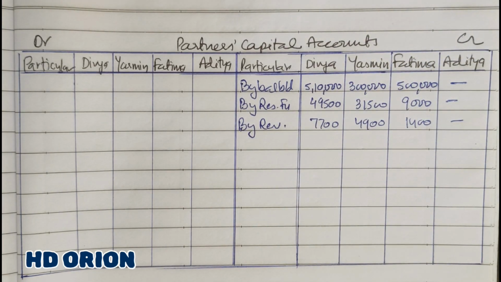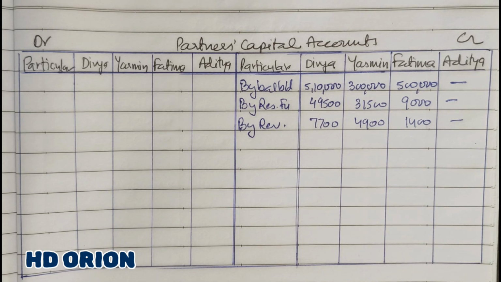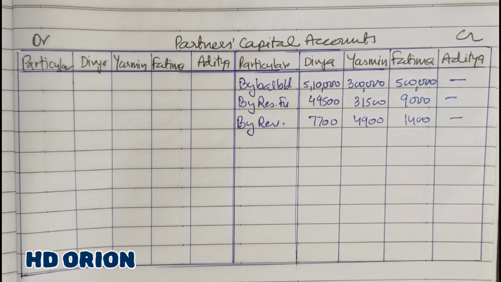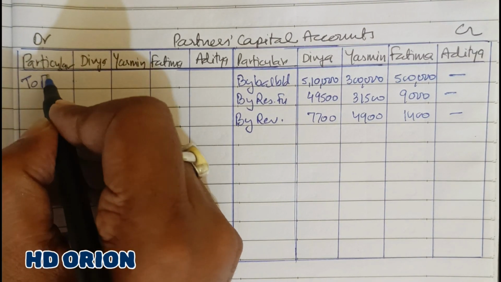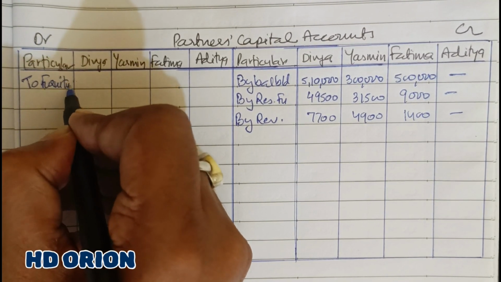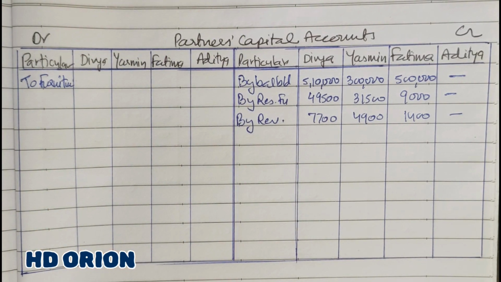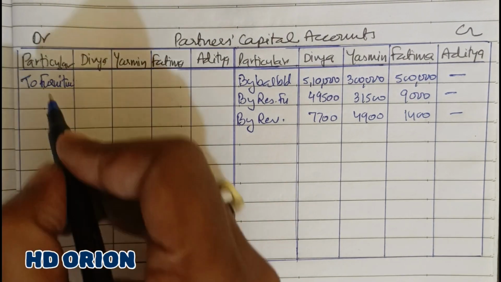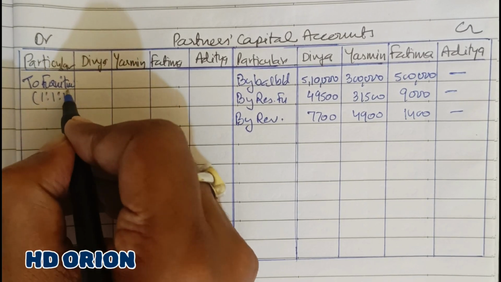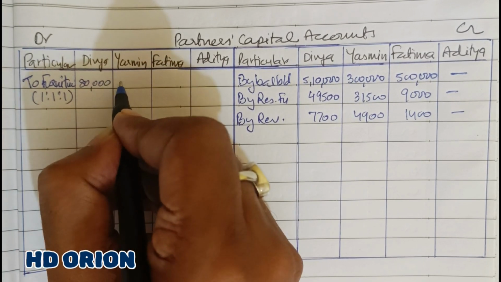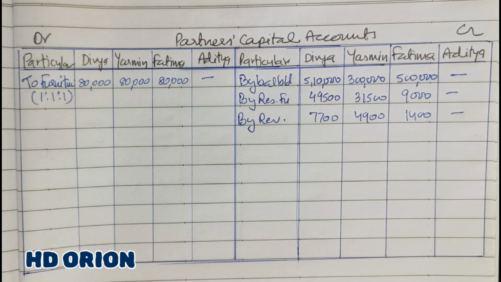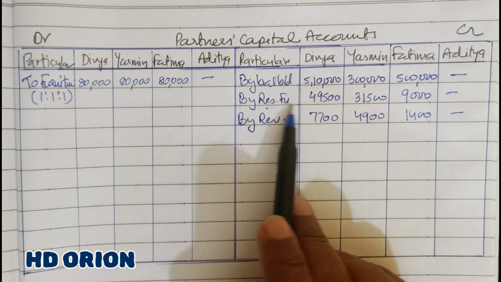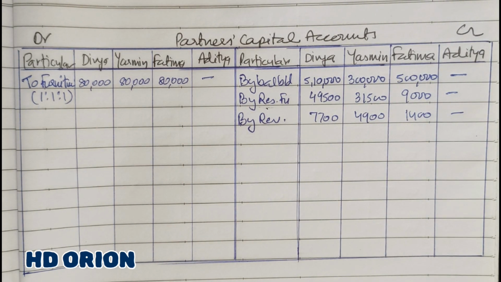Okay. Then furniture of rupees 2,40,000 is to be taken over by the old partners in 1:1:1, that is equally. So to furniture, 2,40,000 equally, that is 1:1:1. So 80,000 rupees each. Assets will be given to the partners from the debit side of partners capital account, and all the liabilities to the credit side of partners capital account.